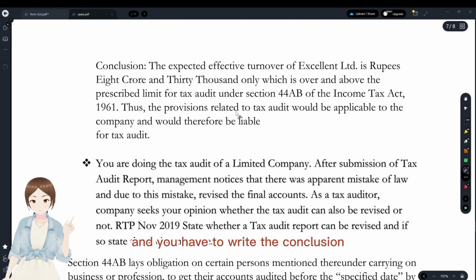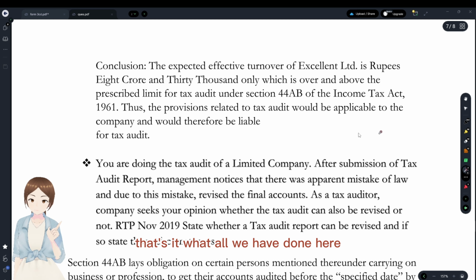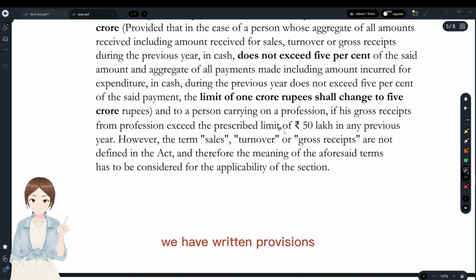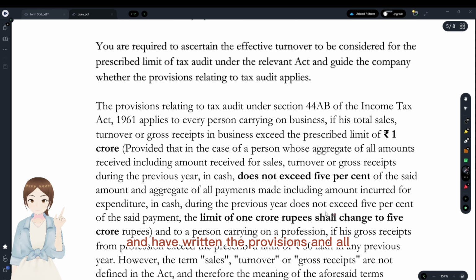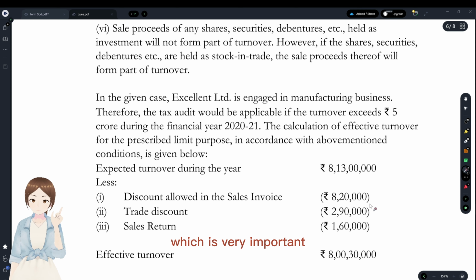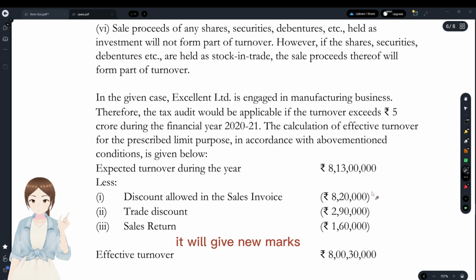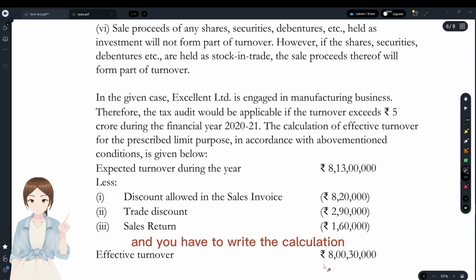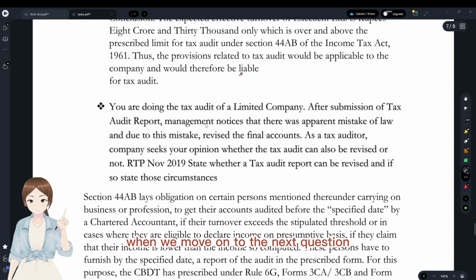And you have to write the conclusion that for this entity, tax audit would be applicable. That's it. What all we have done here? We have written the provisions with regards to 44AB, and we have given reasons for the calculation, which is very important. It will get you marks. You have to write the calculation, and you have to write a conclusion. And we'll move on to the next question.